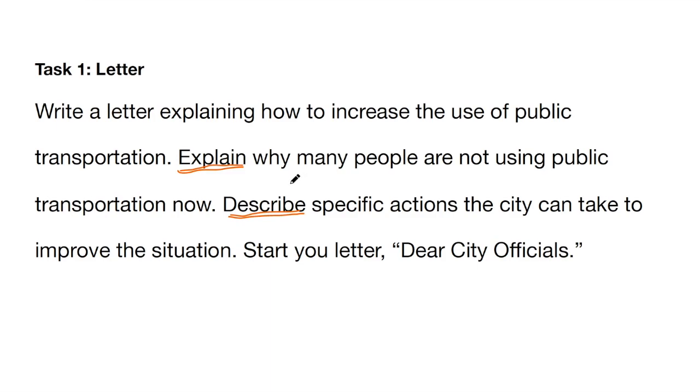And what in fact do you have to explain? You have to explain why many people are not using public transport, why they are not using public transport. So the first thing that you have to do is explain.